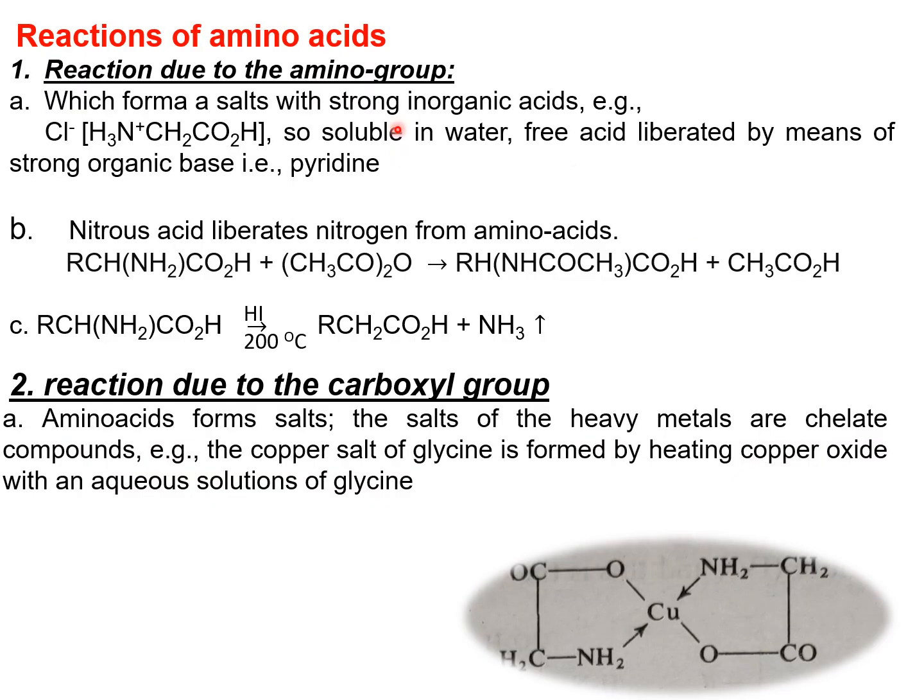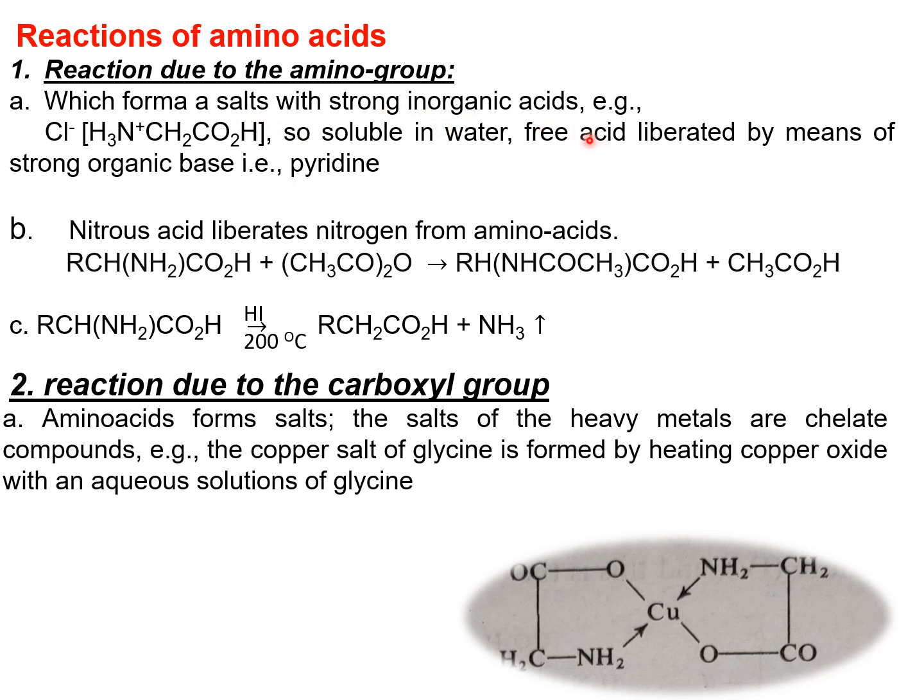Next, come to the reactions of amino acids. First one is reaction due to the amino group. Already we know that amino acids contain both amino and carboxyl groups. So due to the presence of these groups, what reactions take place? First one is it forms salts with strong inorganic acids.